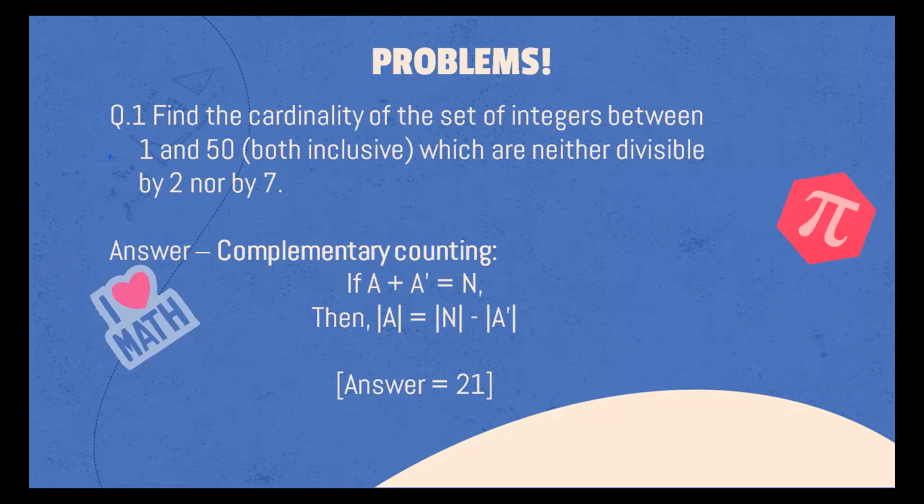So we have 25 plus 7. How does this relate here? We will be subtracting the number of numbers that are divisible by 2 and 7 from 50. And by that I mean the number of numbers that are divisible by 2 and the number of numbers that are divisible by 7 from 50, and that would give us the correct answer.